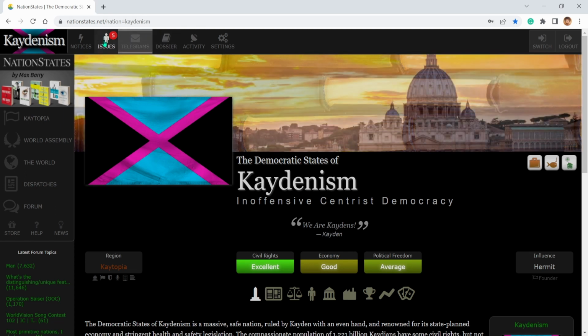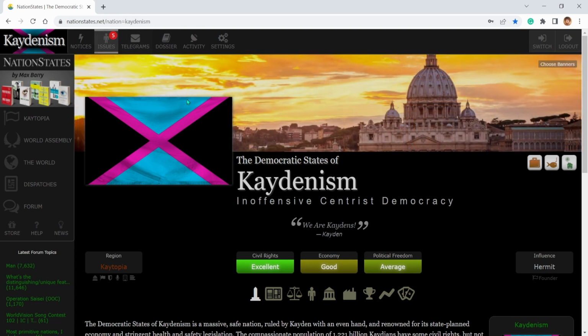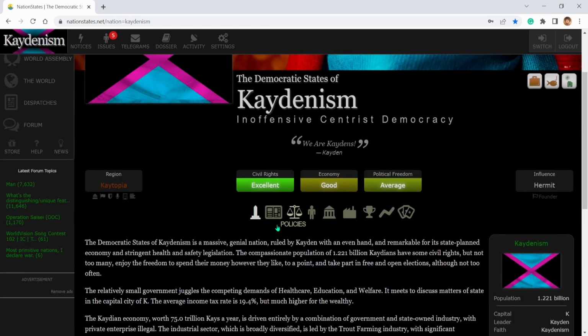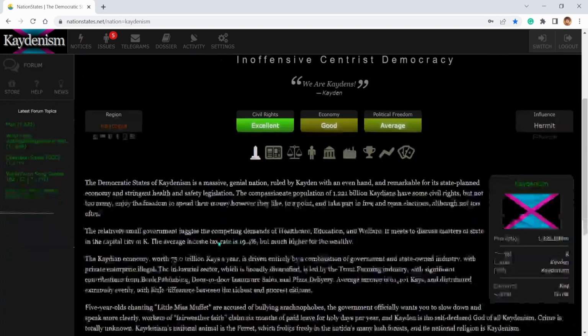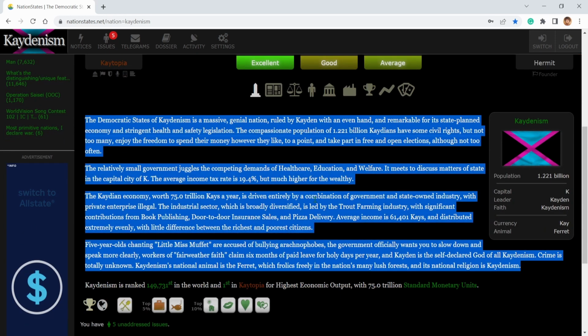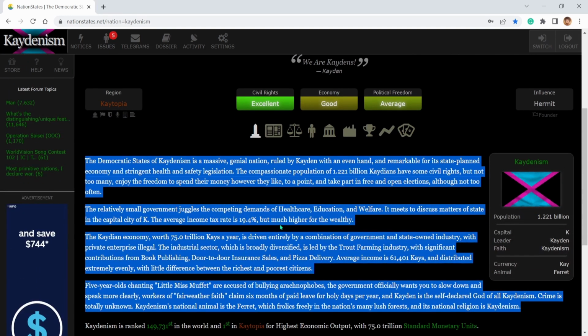Like, for example, if you go to the issues up here in the top left and you pick one and fill it out, what you decide there will decide the issues you have, and it'll affect everything like your civil rights, your economy, and political freedom. And it will also change this whole thing right here, just by a little bit. This is like your nation's summary. You can't edit it, but what you do will affect it.